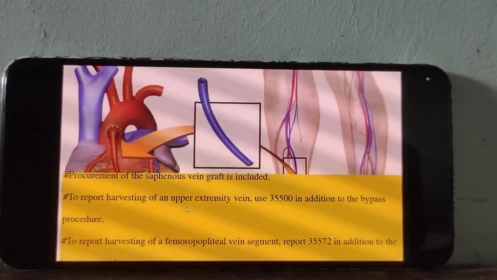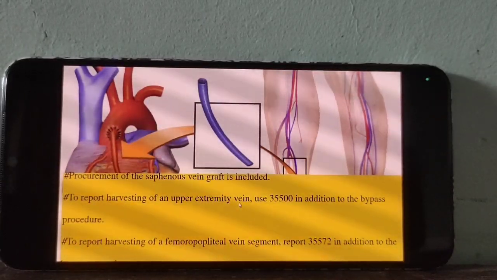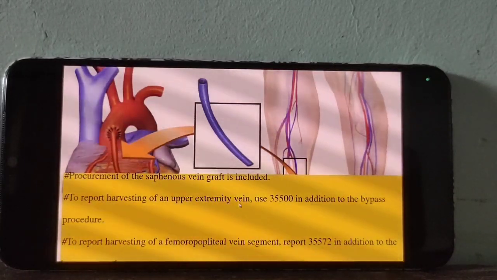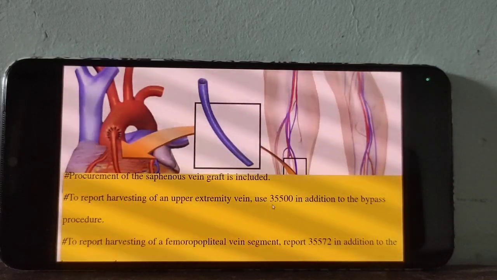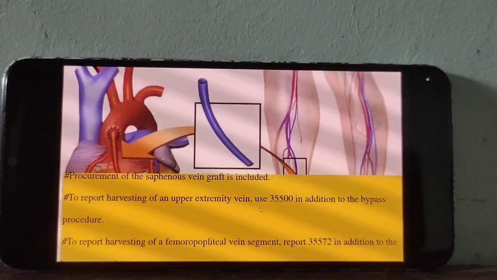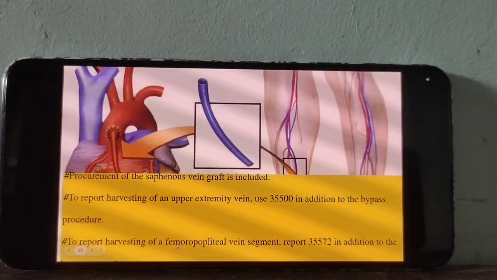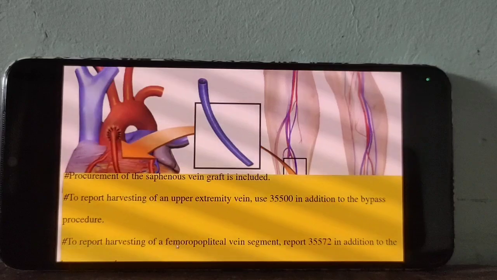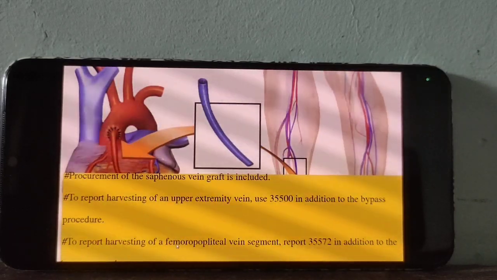But if a doctor harvests the vein from upper extremity, we have to report this add-on code 35500 with the bypass procedure. Suppose femoral popliteal vein, we should report 35572 along with the bypass graft code.